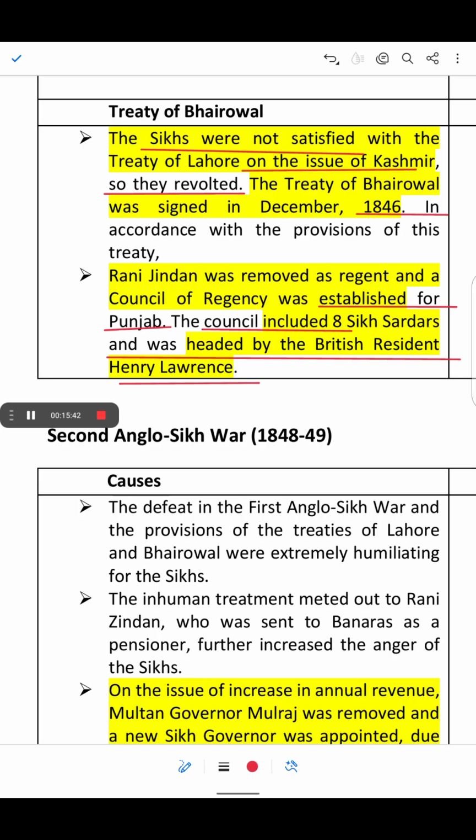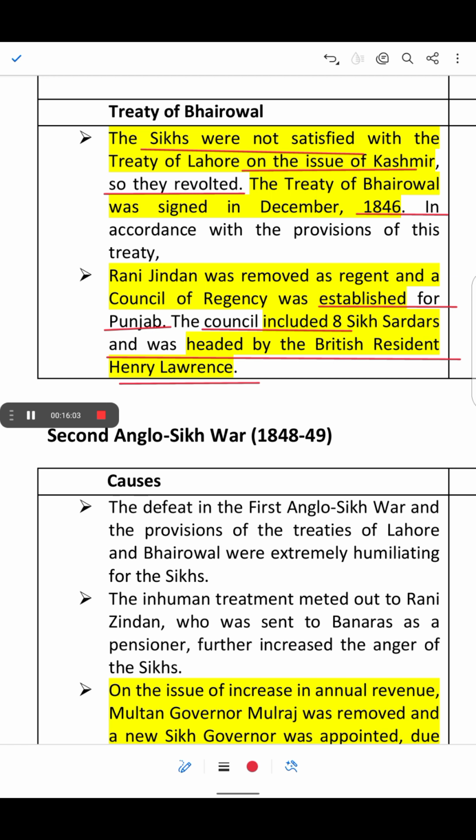The British resident became the head of this council. That means the British had complete control over the administration of Punjab. The Sikhs lost even more power and independence due to this Treaty of Bhairavwal.